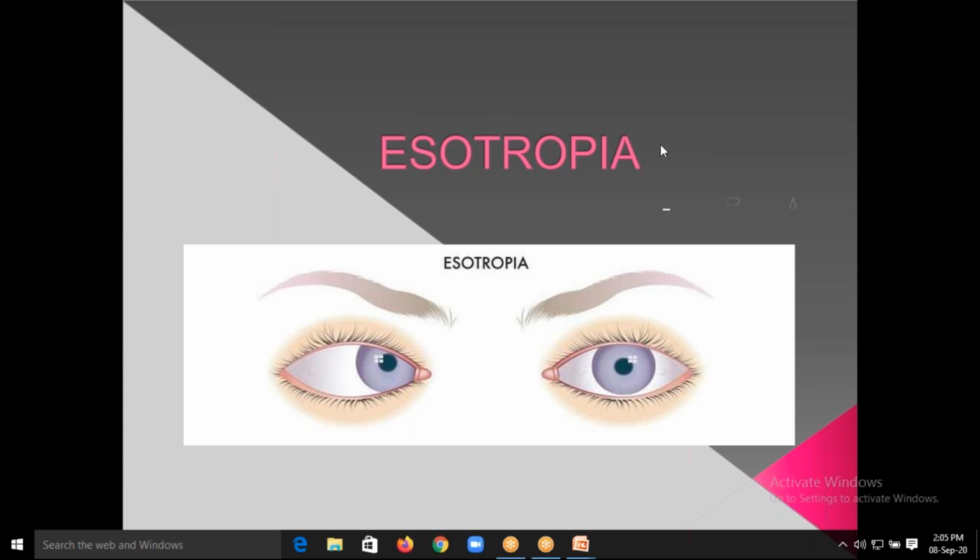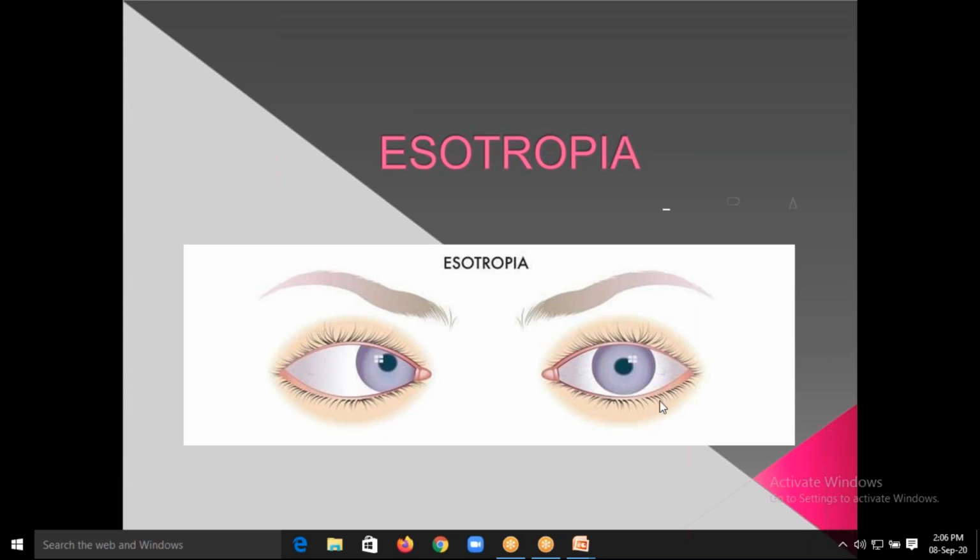This esodeviation can be either esotropia or esophoria. So what is the difference between phoria and tropia? Phoria means latent squint. Latent means unless you break the binocular single vision or the fusion in the eyeball, this esophoria will not come into existence. The patient will have normal eyeballs. When we see in the primary gaze, when we see a patient directly like this, both the eyeballs will be in the normal position.